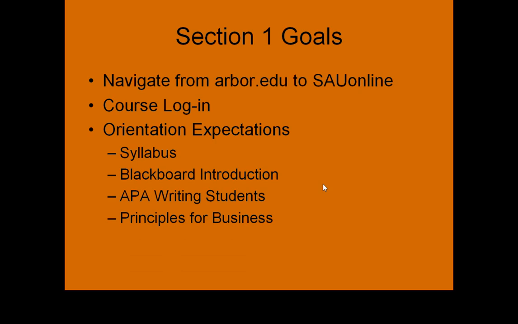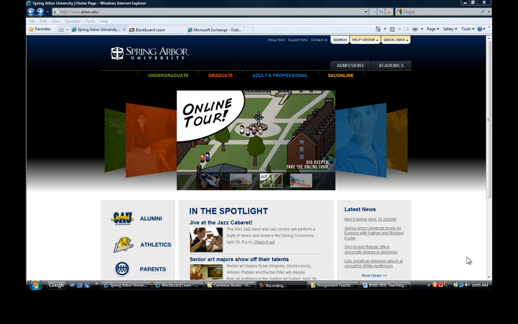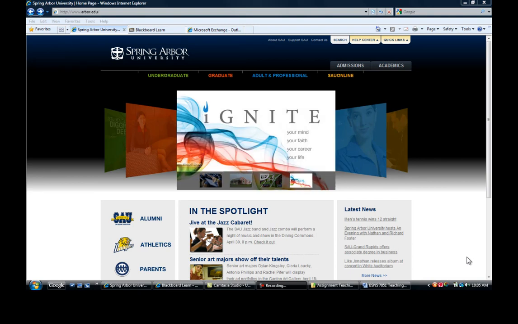Then finally, one of the foundational things for the MBA program is something called principles. The principles for business that are based not only on the Christian principles that are underlying the practices, but then how those Christian principles play out in business activities. And we'll be using a specific document with which you will become acquainted. So again, our goals for this section are to learn how to navigate from arbor.edu to SAU Online, the course login, and the orientation expectations.